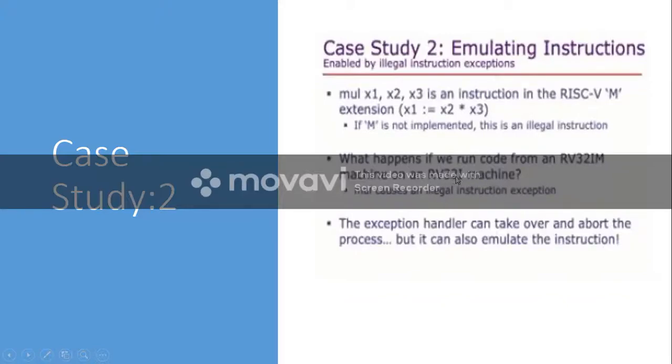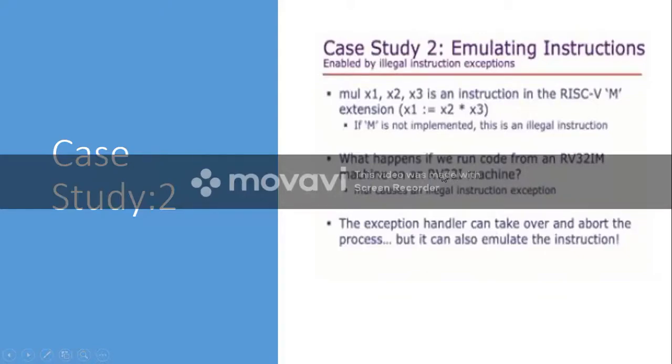Here you can see there is no M. So RV32IM supports the multiplication instruction, whereas RV32I does not support it. So this instruction MUL x1 x2 x3 can be executed in this machine, but it cannot be executed in this machine.